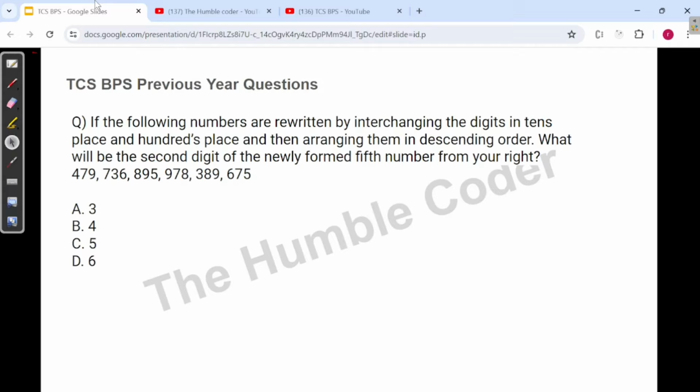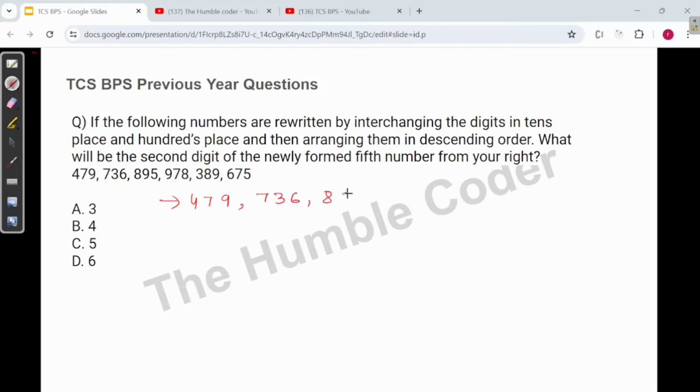So let's start with our first question for today, which is based on aptitude. In this question, what is given to us is: if the following numbers are rewritten by interchanging the digits in tens place and hundreds place and then arranging them in the descending order, what will be the second digit of the newly formed fifth number from your right? This question is actually very simple, but you have to be very careful while solving it, because these questions are generally asked in order to confuse candidates, and you might make a small mistake because of which your answer might go wrong.